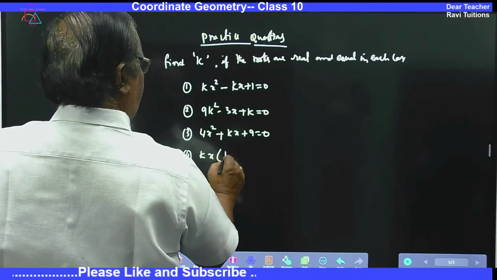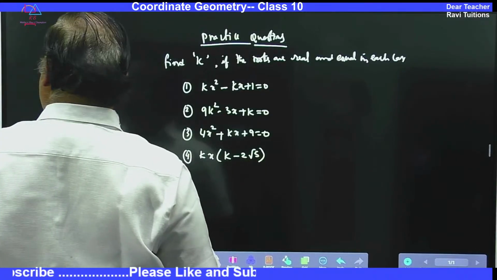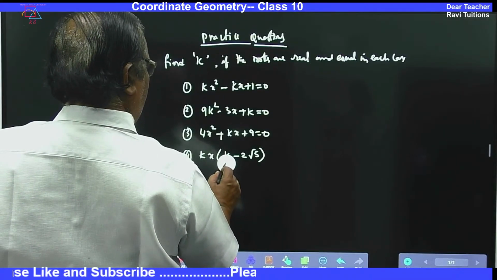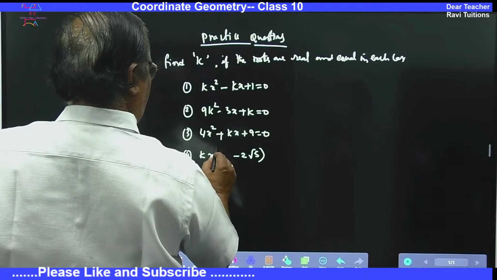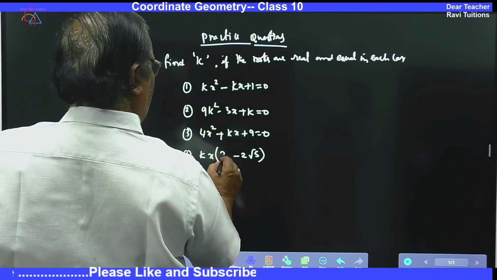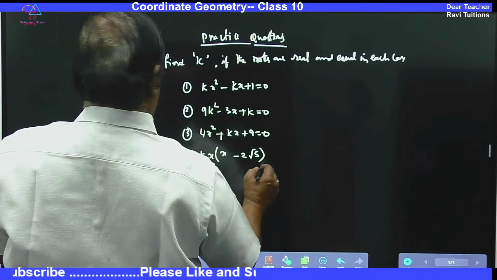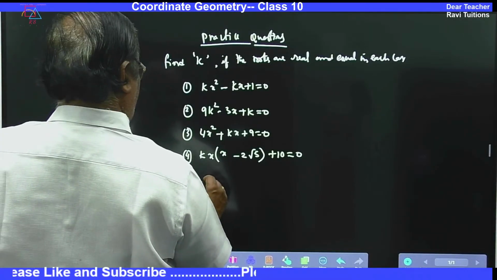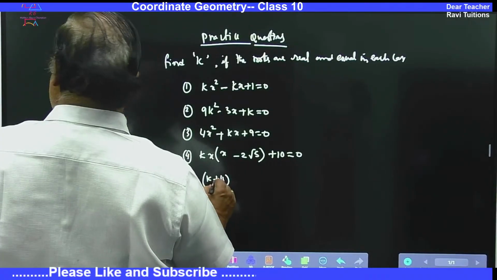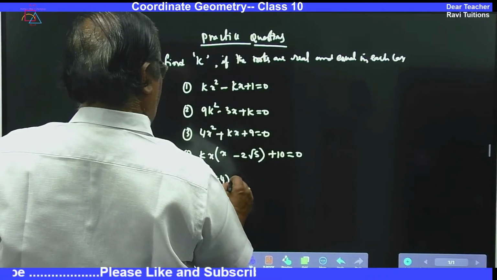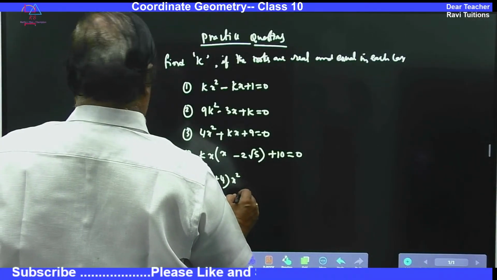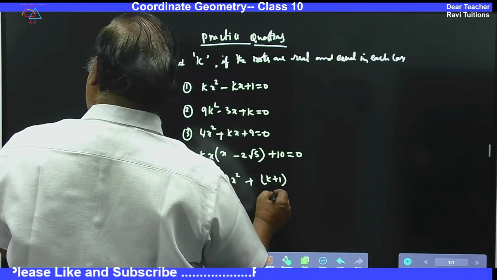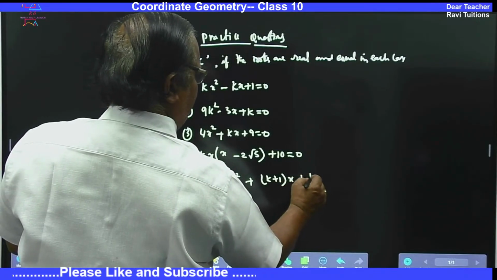kx into k minus 2 root 5, kx into k plus 4 into x square, k plus 1 into x plus 1 is equal to 0.